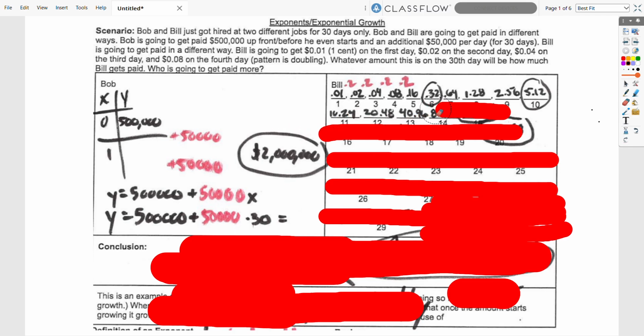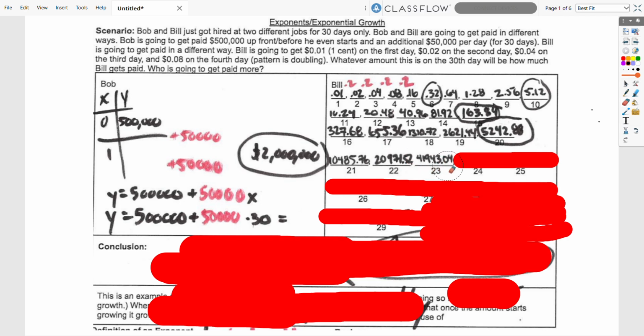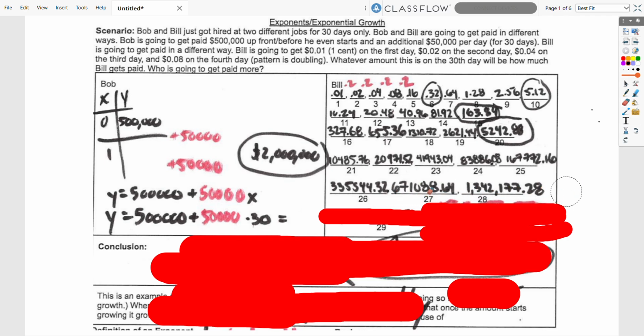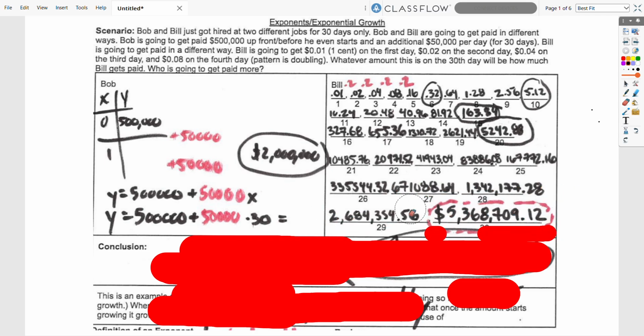We see on day 14, this is after 2 weeks. 2 weeks, still only 80 bucks, right? There's no way it's going to get close to this. It doubles, and so by day 20, right, 163, 327, we're up to $5,000. Still nowhere even close to 2 million, right? So day 21, 22, 23, by day 25, we're at 167,000. And when we keep doubling this, by the time we get to day 30, Bill is actually going to have over $5 million. So if we had the choice, we'd go with what Bill got, right?